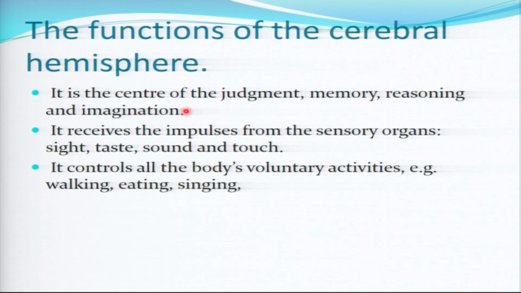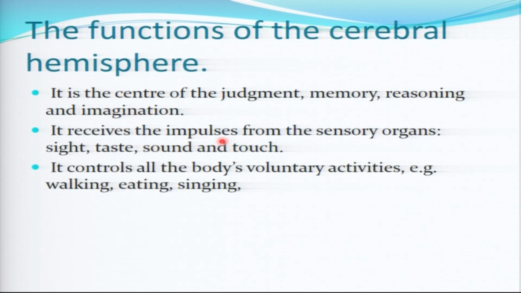Judgment, to decide on doing any activity, is controlled by the part of the brain called the cerebrum. Memory, to remember what has happened to you, for example in your childhood, or what you have learned in the previous classes. To keep remembering that, there is this part of the brain called the cerebellum that can store that.